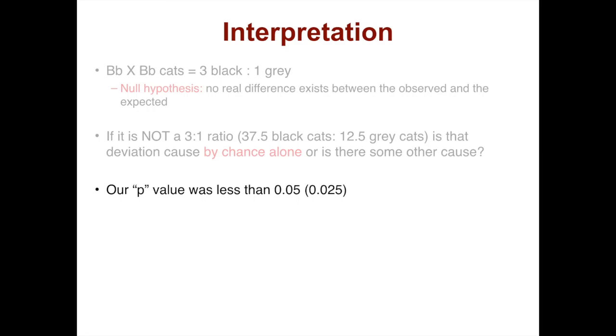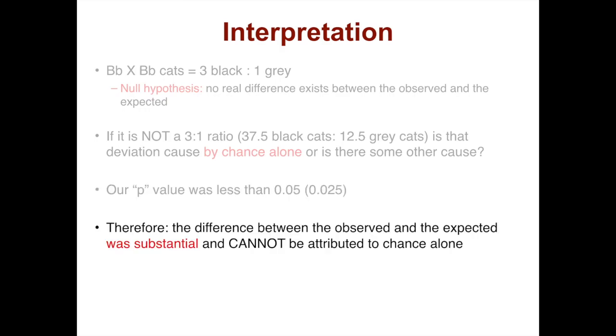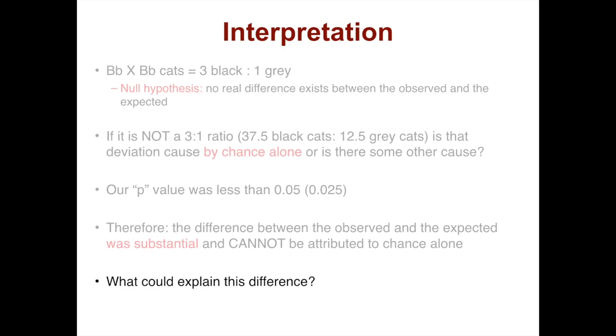Our p-value was less than 0.05. We got a value of 0.025. Therefore, the difference between the observed and the expected was substantial and significant, and cannot be attributed to chance alone. What could explain this difference? Please give it some thought, and perhaps you might have some suggestions or comments or questions during question time in class.